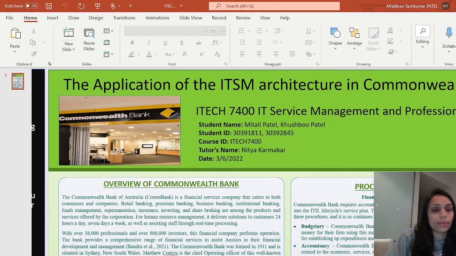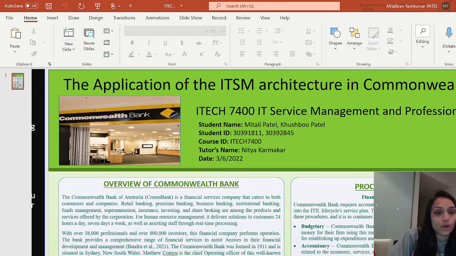First of all, our topic is Commonwealth Bank. So, overview of Commonwealth Bank. Commonwealth Bank of Australia is a financial services company that serves both customers and companies. Retail banking, premium banking, business banking, and all types of banking, insurance, investments, and share broking are among the products and services offered by the corporation. With over 38,000 professionals and over 8 lakh investors, the financial company performs operations.